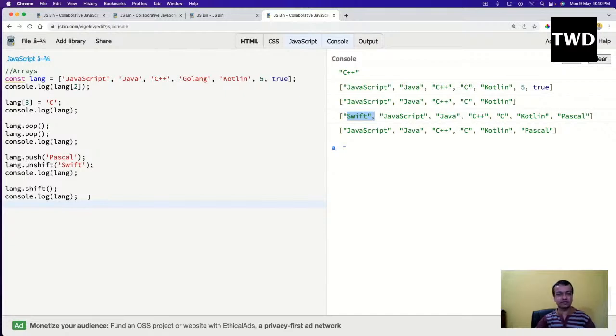Vanilla JavaScript cannot fetch you a job. You have to learn React, or maybe Angular, but don't go for vanilla JavaScript. Vanilla JavaScript should only be the building block to learn React. If you go too deep into vanilla JavaScript, you will struggle, because it is very tough if you go too deep into it.